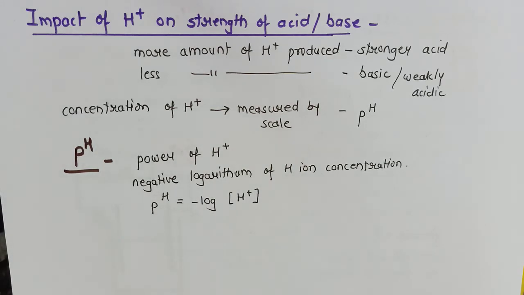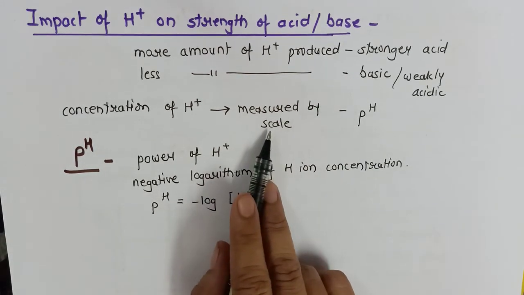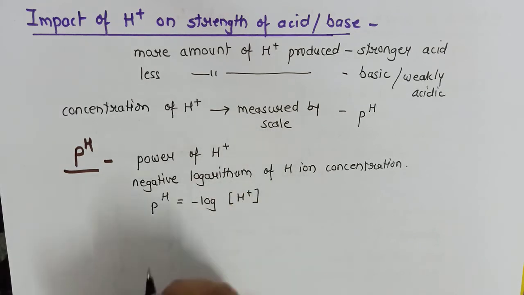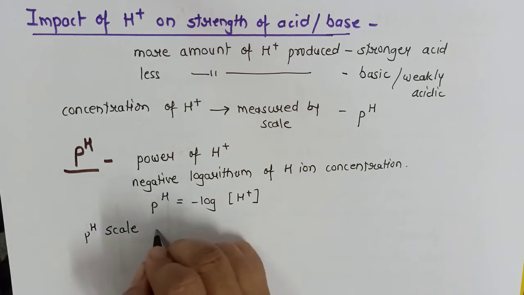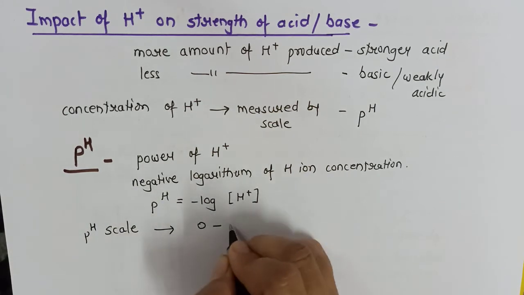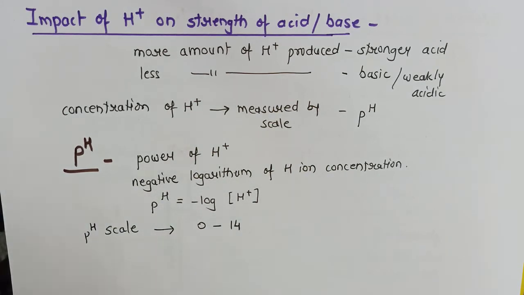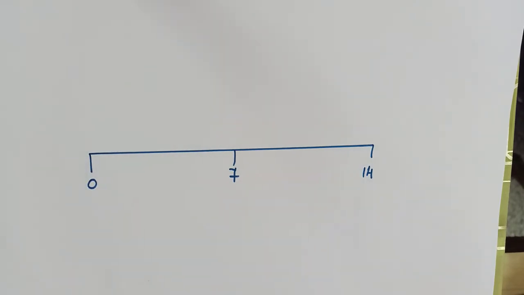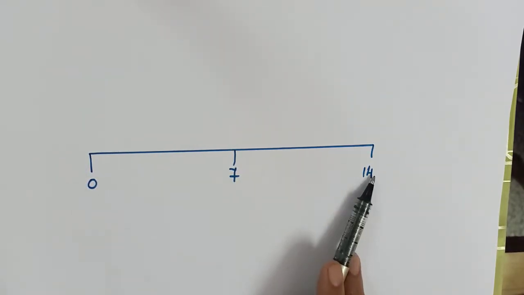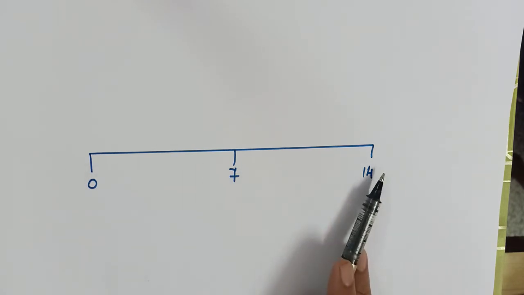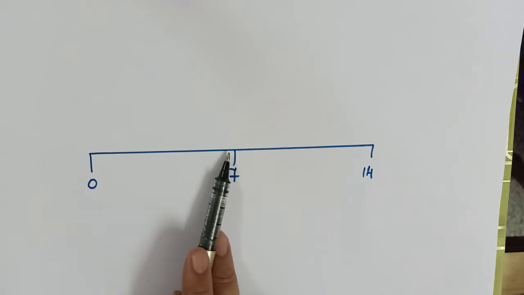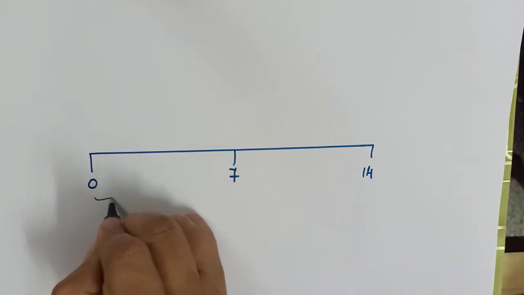Okay. Now as I told you, it is measured by using a scale. Now this pH scale has units from 0 to 14. As I told you just now, the pH scale has a range of 0 to 14. We can divide it in two parts, 0 to 7 and 7 to 14. The left side is acidic.